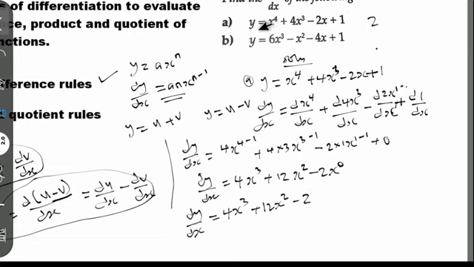So when you differentiate this question, y is equal to s raised to the power of 4 plus 4s raised to the power of 3 minus 2s plus 1, the answer is equal to this. This is the solution to this problem. Hope you guys are getting it.